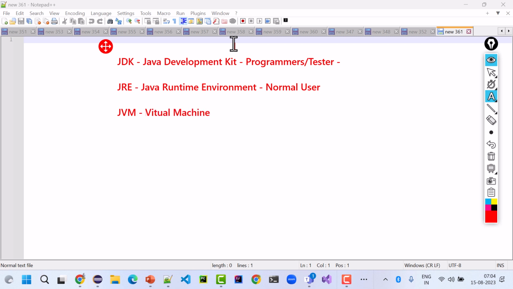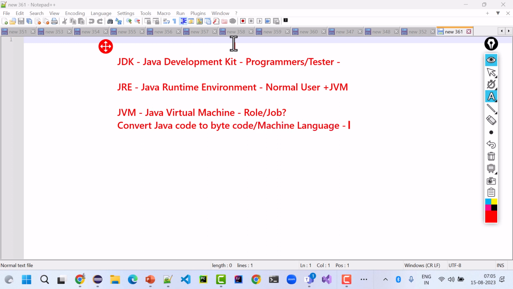It is not a physical software, it is a virtual software which comes as part of JRE. What is the job of JVM? It is to convert my Java code to bytecode, also known as machine language, because the operating system understands machine language or bytecode.